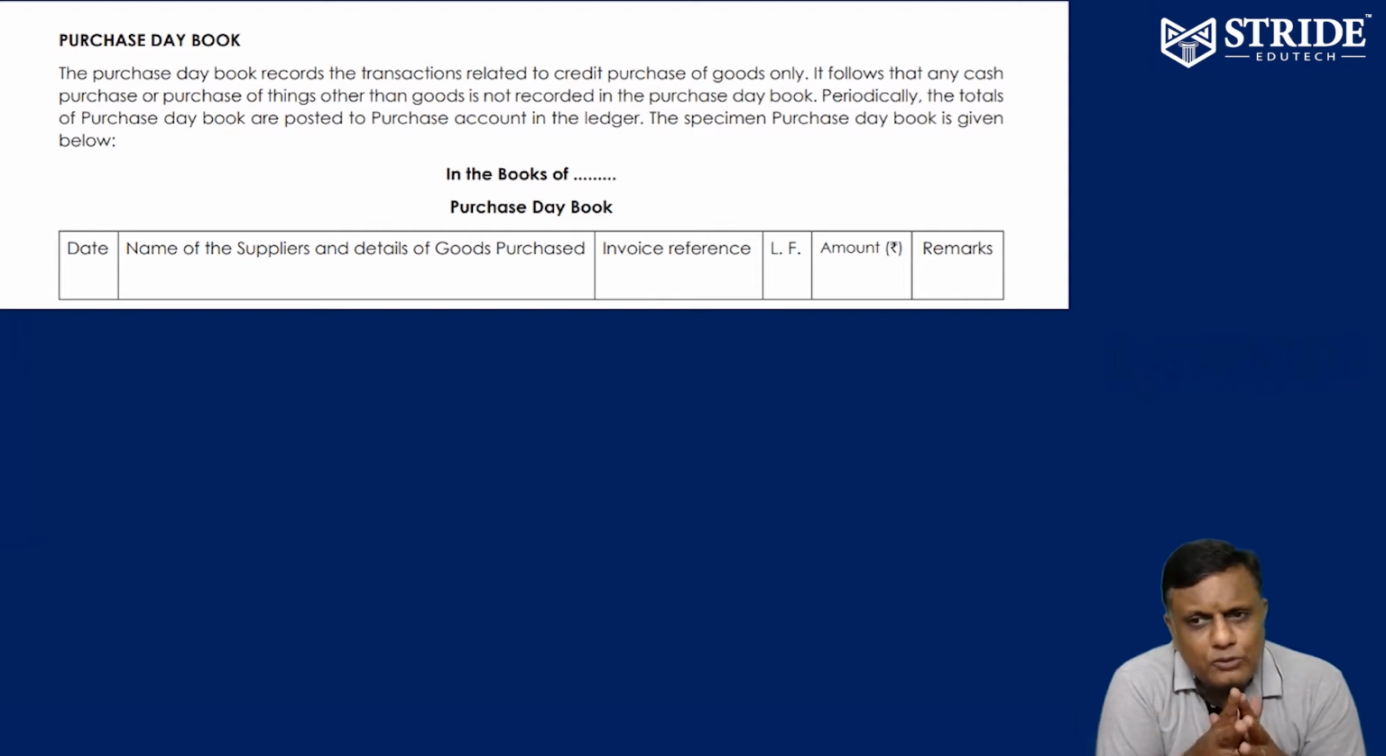What is the format of the book? Purchase day book. Date of the supply you have to mention. Name of the supplier you have to indicate. Details of the goods purchased you can indicate. Is there any purchase invoice available? The invoice number you can reference. Ledger folio also can be entered. Amount of purchase you can enter. Any remarks you can write. This is purchase day book.